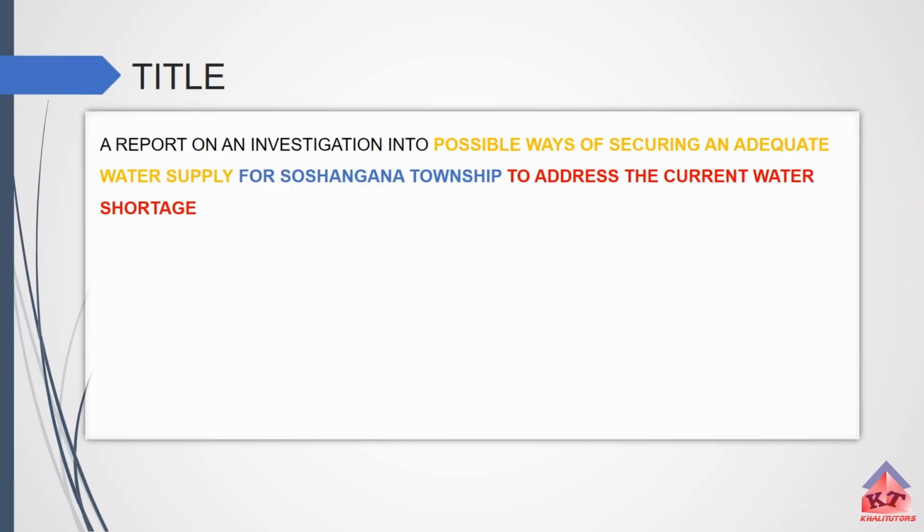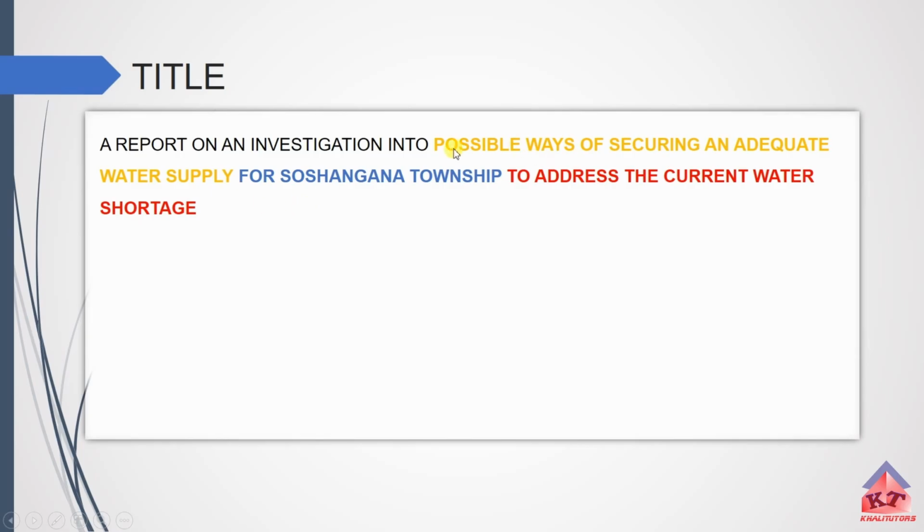A possible title that you can write for this assignment is this one here: a report on an investigation into possible ways of securing an adequate water supply for Soshangana Township to address the current water shortages. Okay, if you look at the information that I've shared on the screen, I've colored three parts using different colors.